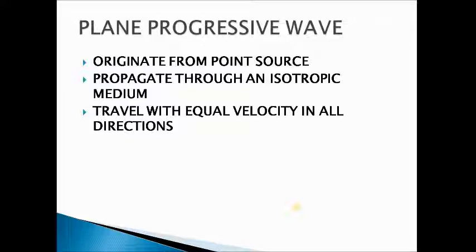It is a wave that originates from a point source and propagates through an isotropic medium with equal velocity in all directions. At any instant, this wave produces a wavefront that is spherical in nature. If a sphere of very large radius is considered, the spherical wave will approximate to a plane surface, and the waves are called plane progressive waves. This produces a plane wavefront at the asymptotic or faraway region, but they originate from only a point source.